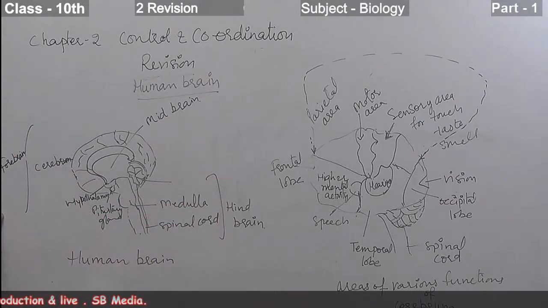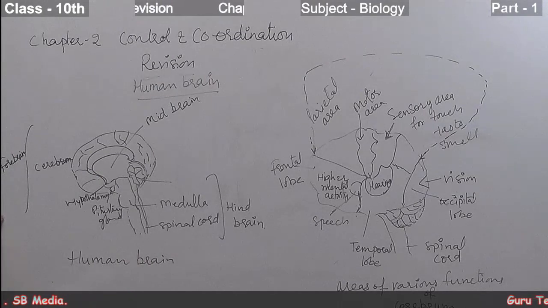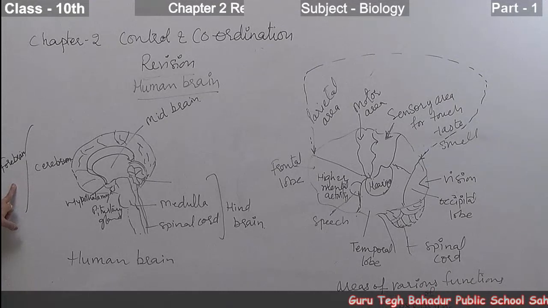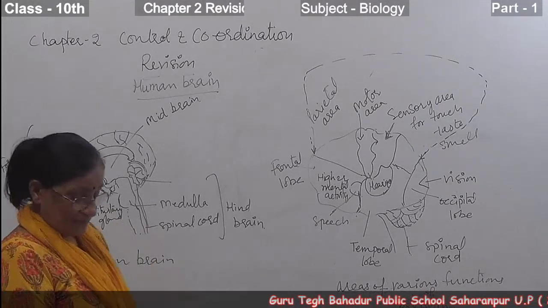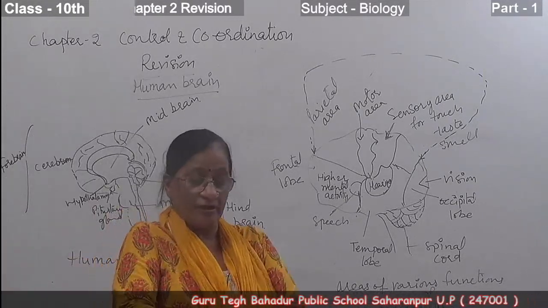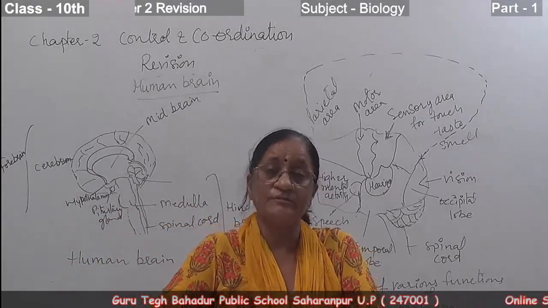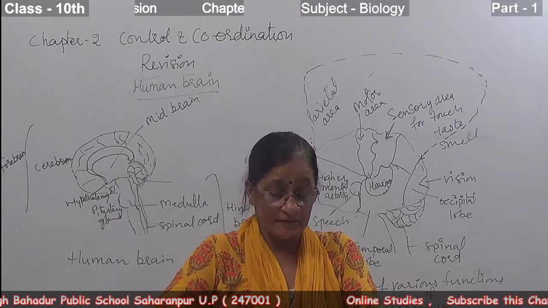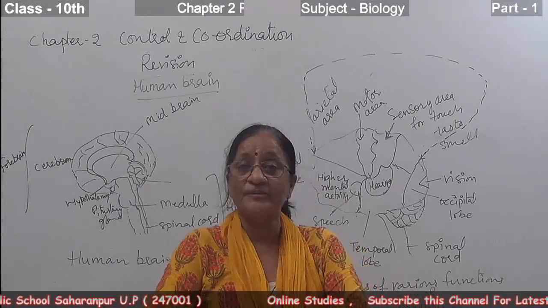The forebrain is divided into three subparts: cerebrum, thalamus and hypothalamus. The cerebrum is the most complex and largest part of the brain.